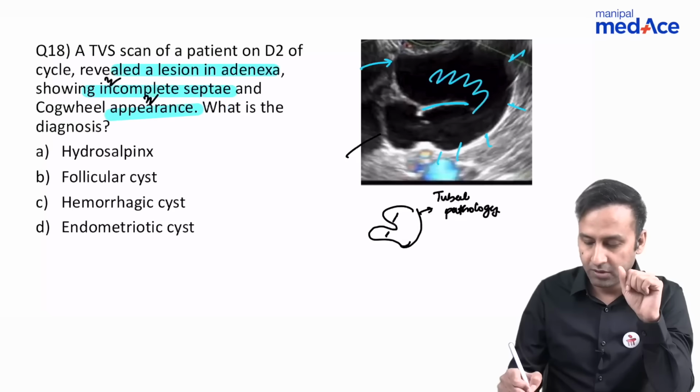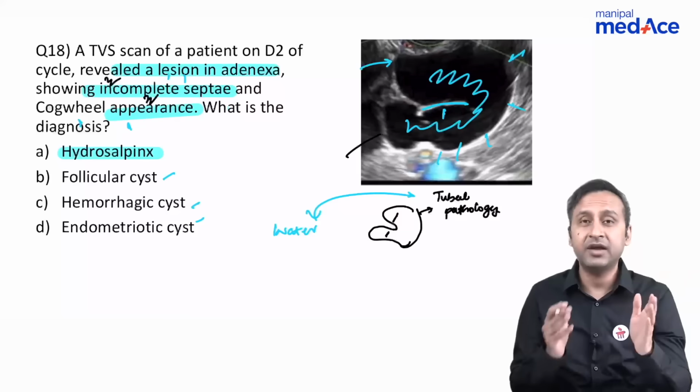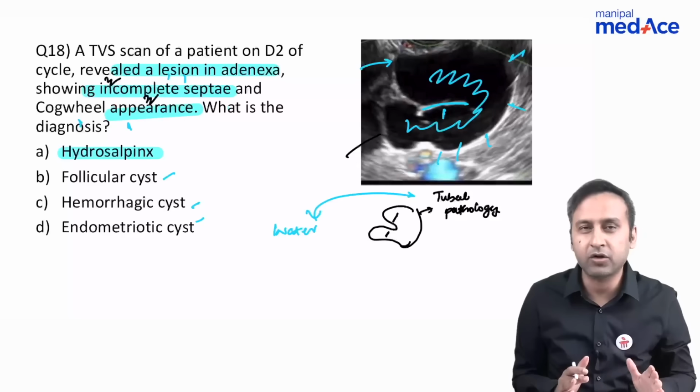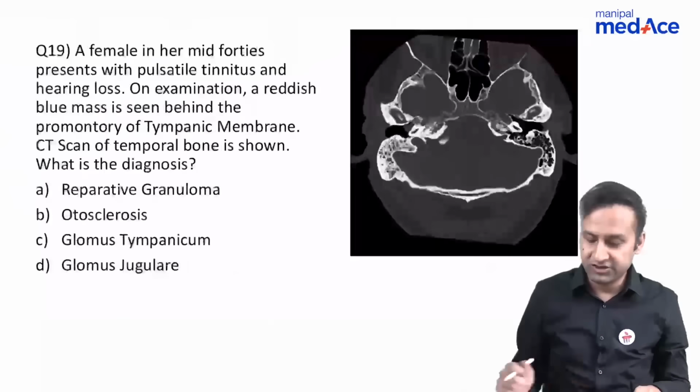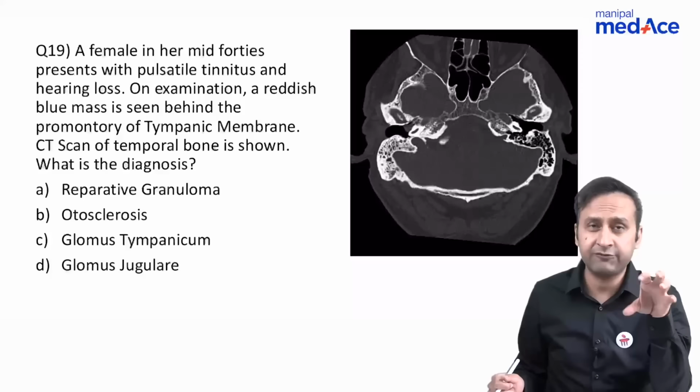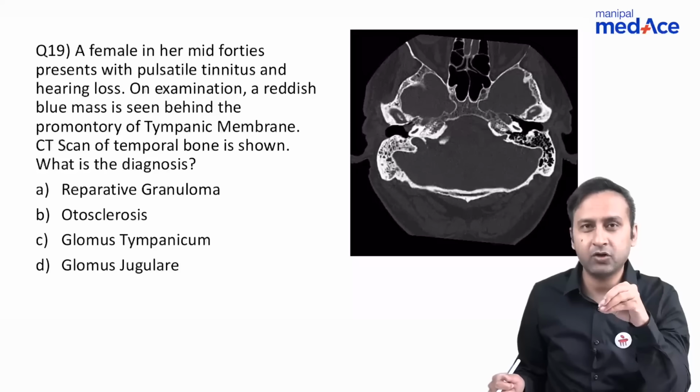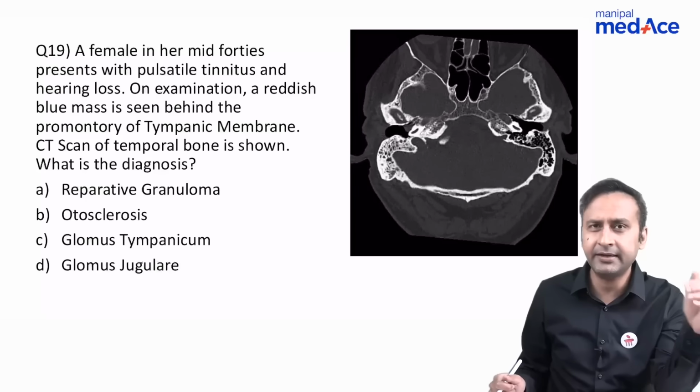And this cogwheel appearance and incomplete septa are actually diagnostic hallmarks of hydrosalpinx, which we had already discussed in great detail when we were talking about gynecological pathologies. Now, this is one of the tough questions, I should say, from the point of view of radiology. But again, if you integrate it with ENT, it becomes easy.